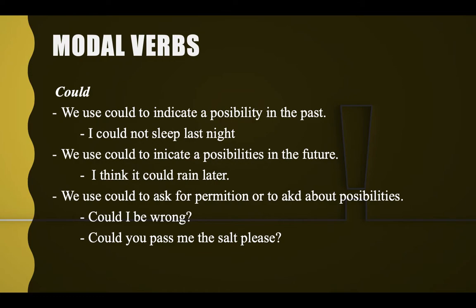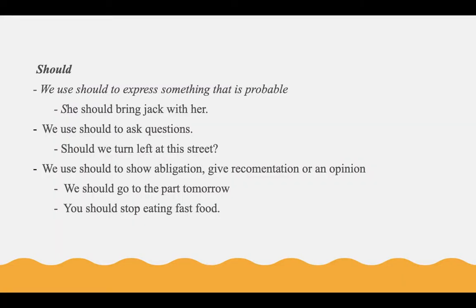And third, we use could to ask for permission or ask about possibilities. Could I be wrong about this? Could you pass me the salt, please? Those are some examples of how we can use could to ask for permission or about possibilities. Next, we have should. We use should to express something that is probable. She should bring Jack with her. It is something that could happen and has a high possibility to happen.